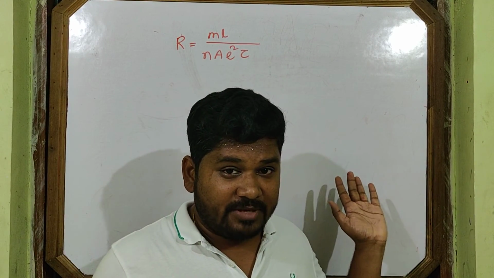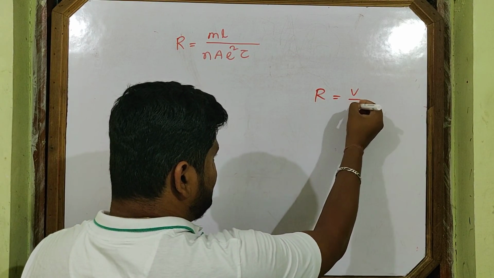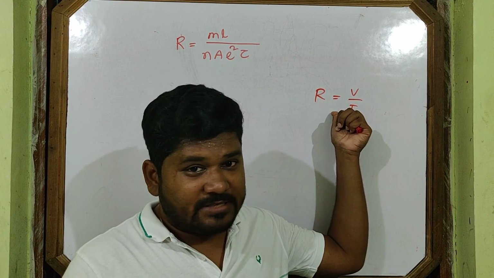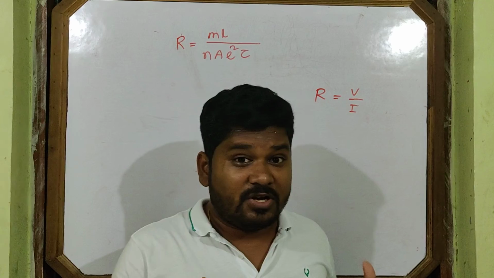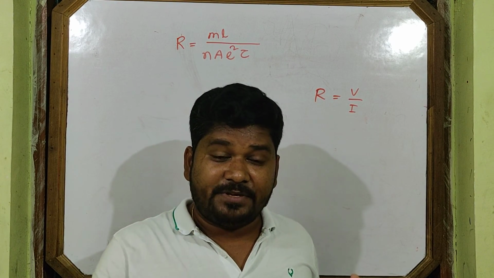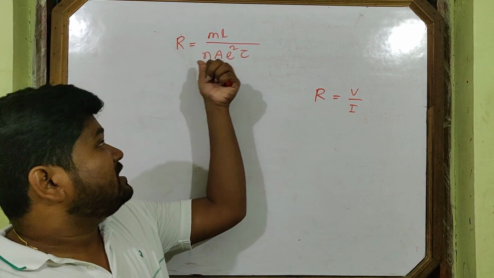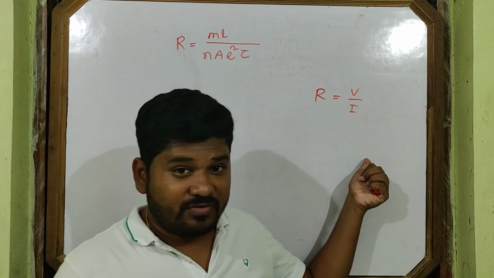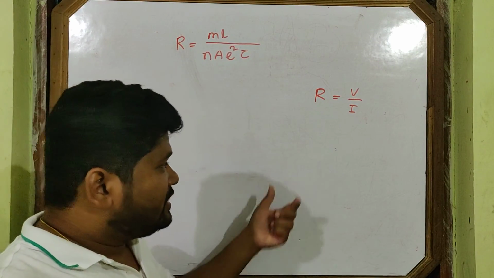This is the actual formula of the resistance. From Ohm's law, if you write the formula, R is equal to V by I. In 10th class, this was the formula. But in 12th class, sometimes it comes in the exam: write the expression of resistance in terms of the physical constants. You have to write this formula. Don't write like 10th class students. This is your resistance.